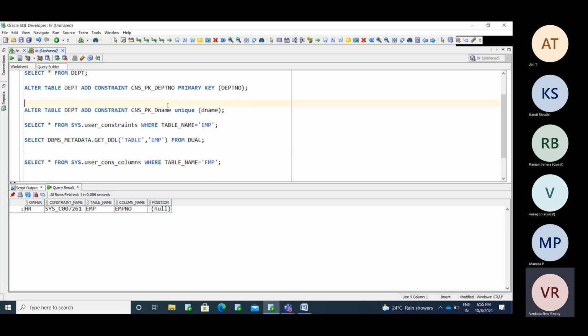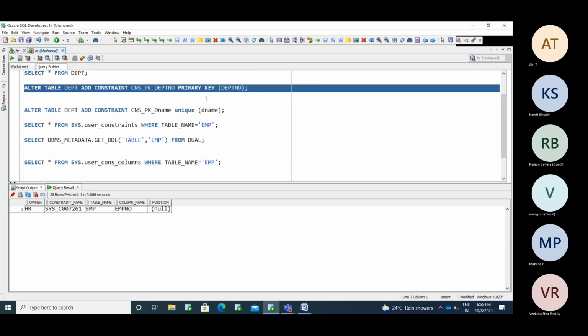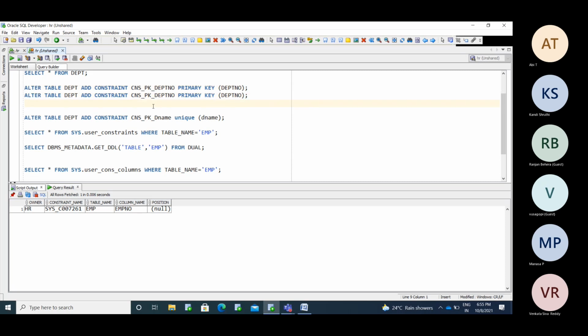Okay, we added the not null constraint. Now the EMP table already has the not null constraint for the employee number. Now I am going to add another constraint. So I need to add a constraint name for the EMP table.